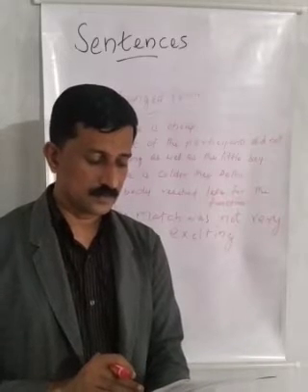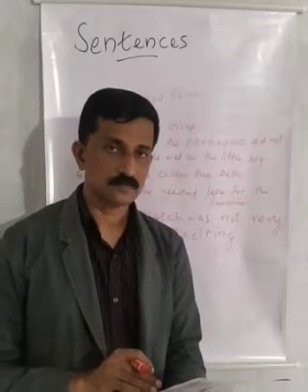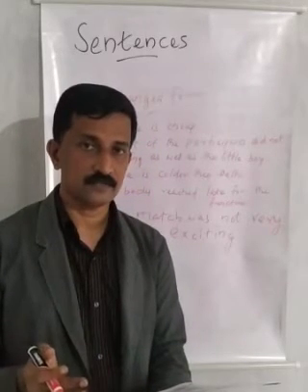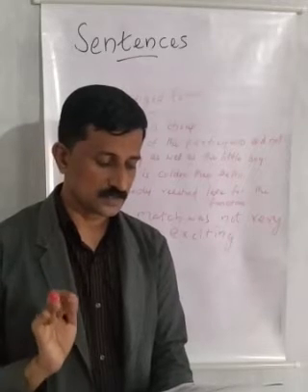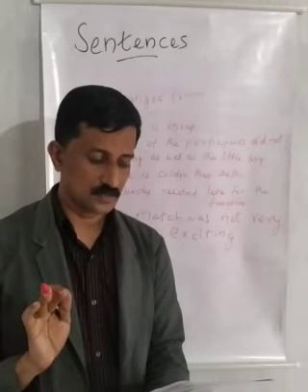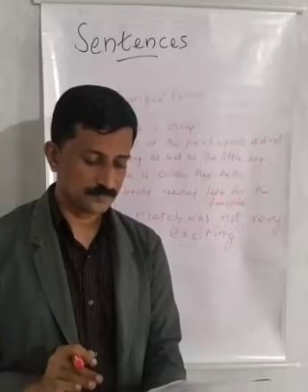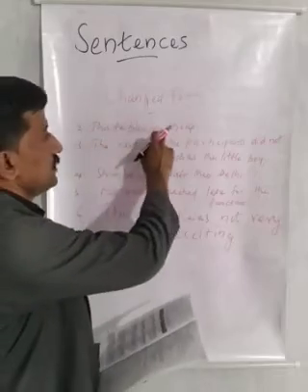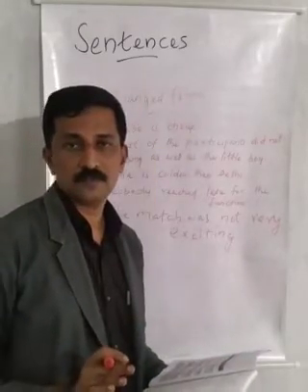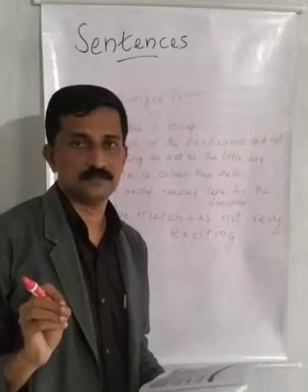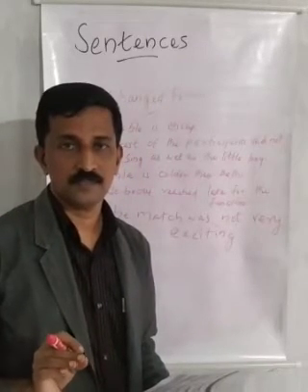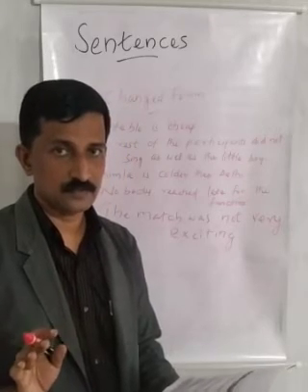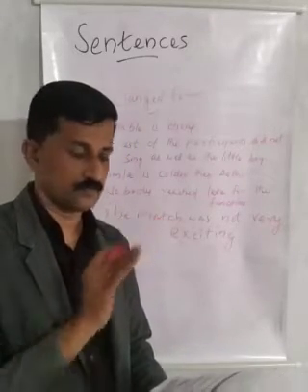Clear? Negative form. The milk is so hot that I cannot drink it. Second, this table is not expensive. So what type of sentence is it? Affirmative or negative? Negative, because not is used there. Then what is the changed form? This table is cheap. We used another word, cheap. Cheap means not at all expensive. Okay, so we got affirmative.